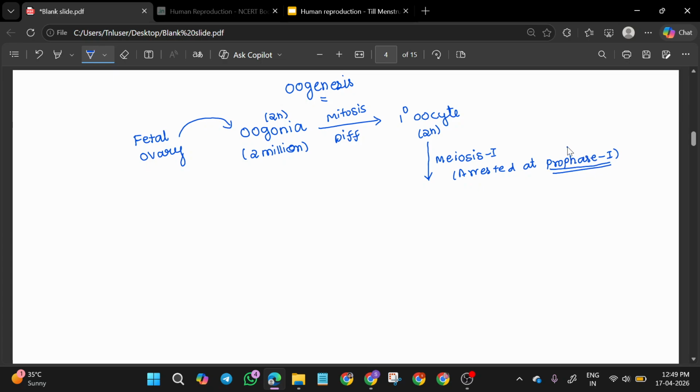Prophase has 5 phases, which you also know: leptotene, zygotene, pachytene, diplotene, diakinesis. So it is going to be arrested exactly at the diplotene stage. It gets arrested at this point. Until when will it stay arrested? Until puberty, it stays arrested there. That is, the primary oocyte will be present, arrested.